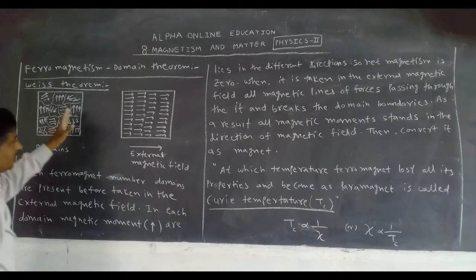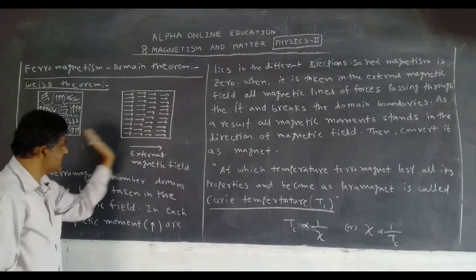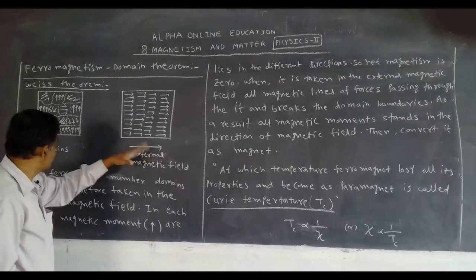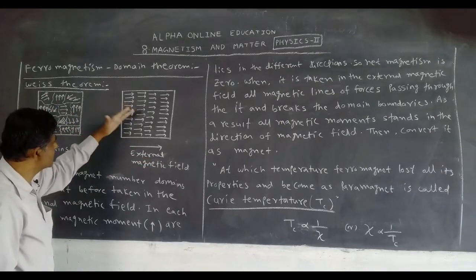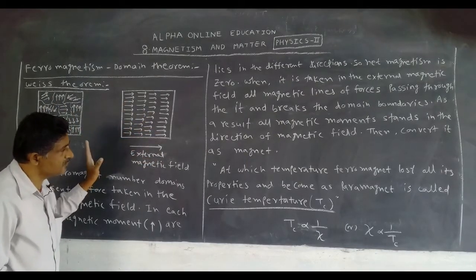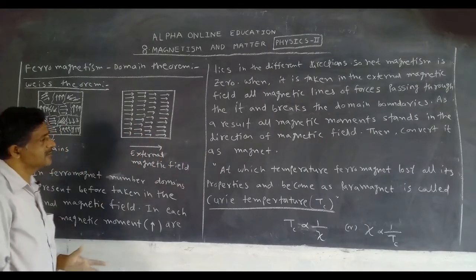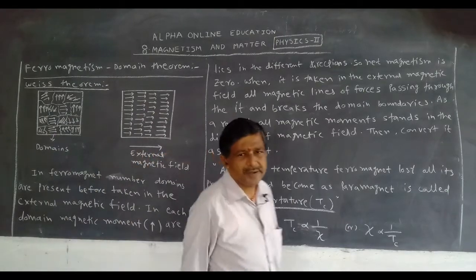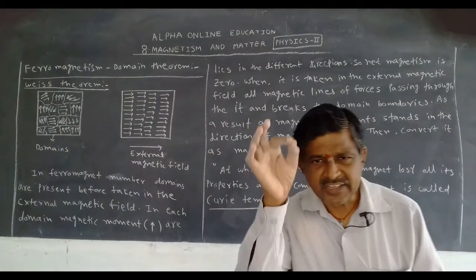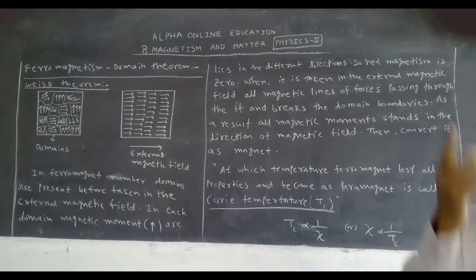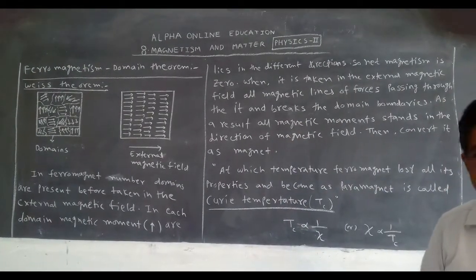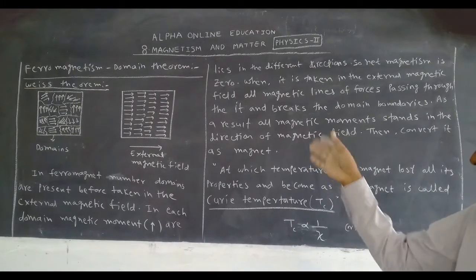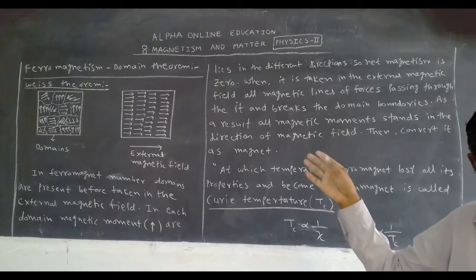All the magnetic moments stand in the direction of the magnetic field. This is the external magnetic field. These magnetic moments all stand in the direction of the external magnetic field. Then it is converted into a magnet. When it is taken in the external magnetic field, all the magnetic lines pass through it and break the boundaries of the domain, so all the magnetic moments are arranged in the direction of the magnetic field.